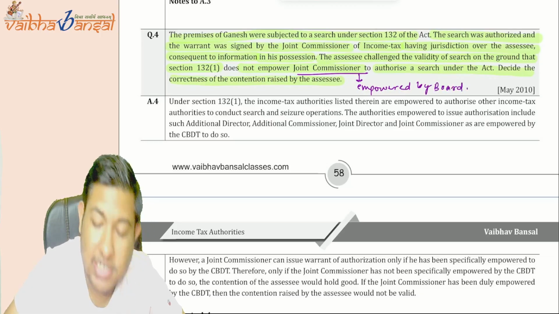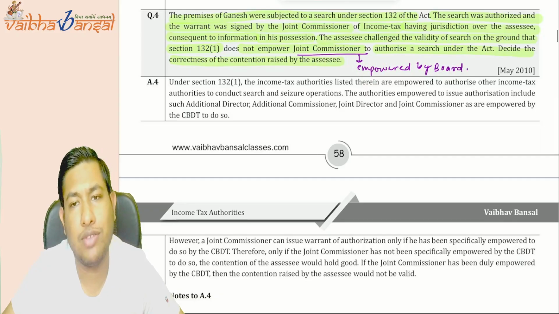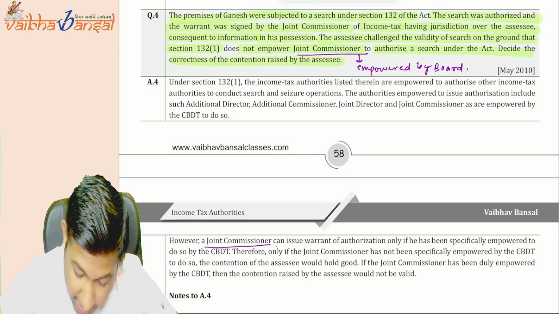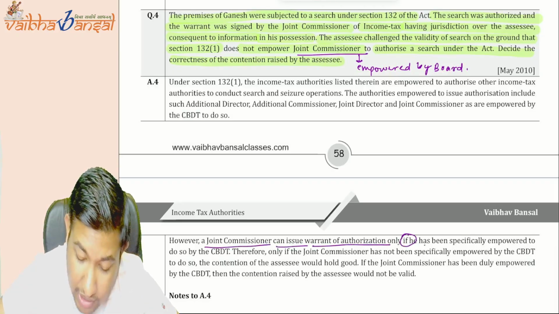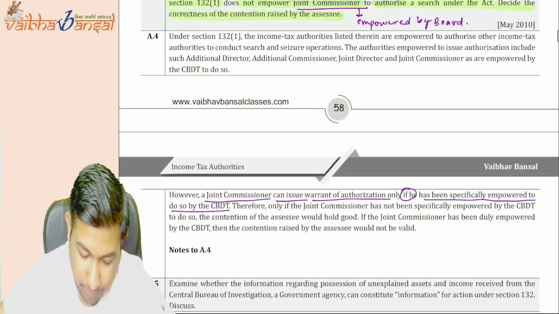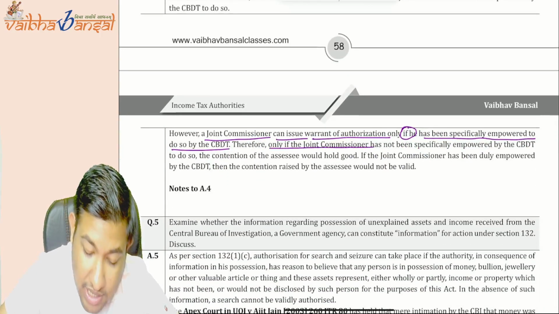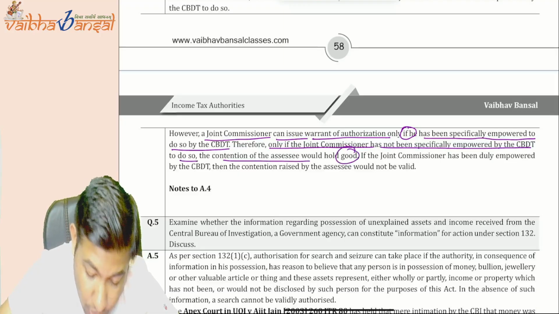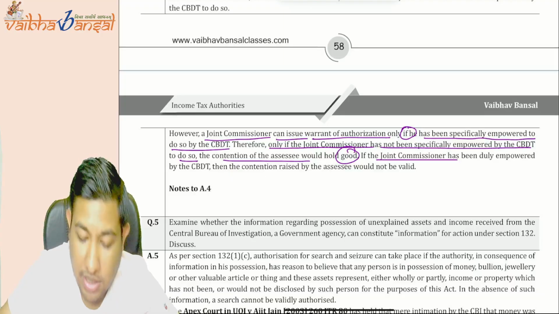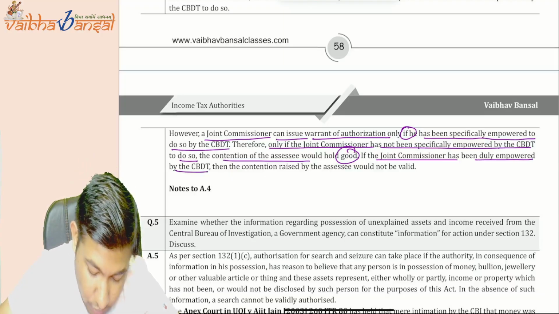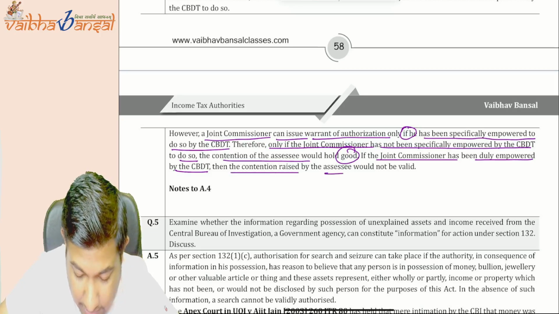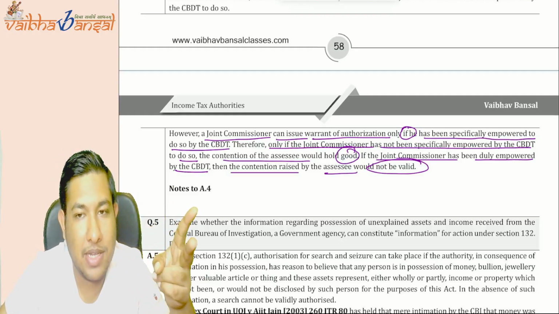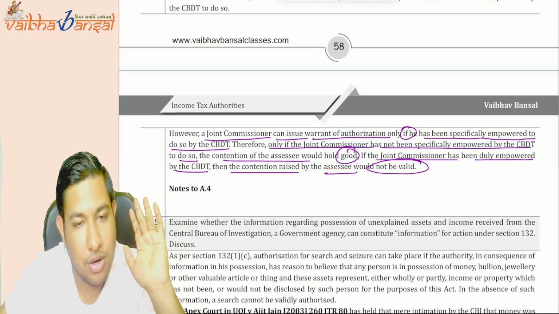They have not said whether he is empowered by the board or not, so you have to give the dicey answer. However, the Joint Commissioner can issue a warrant of authorization only if he is specifically empowered by the board. Therefore, only if the Joint Commissioner has not been specifically empowered by the CBDT, the contention of the assessee holds good. If the Joint Commissioner has been duly empowered, then the contention raised by the assessee would not be valid. So you need to give the answer both ways. If the power is given by the board, then okay. If it is not, then it is not okay.